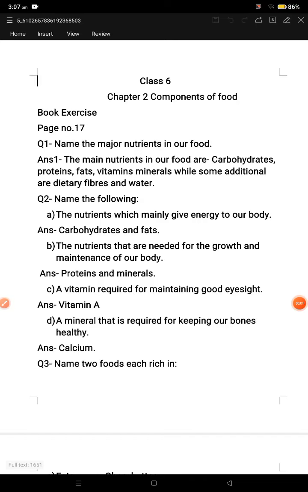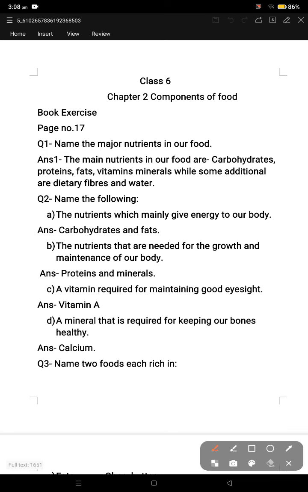Hello everyone. Today we will solve the questions of chapter number 2, Components of Food. The questions are given on page number 17 in NCERT Science. Okay children? So all of you check it. What is question number 1? Name the major nutrients in our food. What are the major nutrients present in our food?